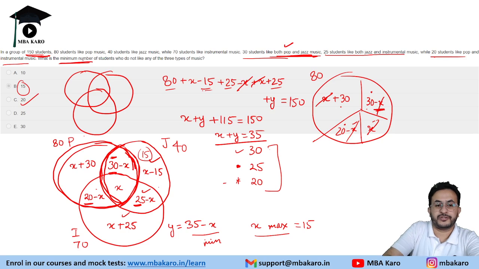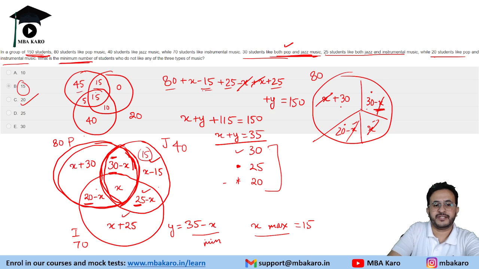Let us verify also. So X plus 30 will be 45. This is 15, right? This is 0. X is 15. 20 minus X is 5. And then we have 25 minus X, which will be 10. X plus 25 is going to be 40, and this value is 20. Does it satisfy all the conditions?